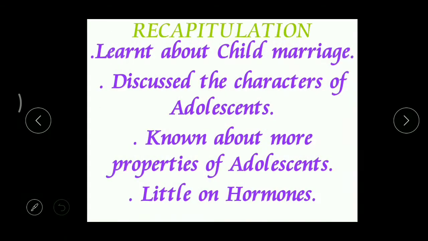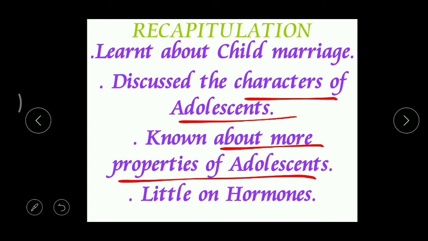Already in our previous session, we learned about child marriage, that is, what is meant by child marriage and what is the legal age for marriage. That is 21 for girls and 23 for boys. And we even studied the characters of adolescence in the form of a checklist, and some more properties of adolescents, how they behave and what changes you can find in their body, physical changes, then behavioral changes, all things. And we also learned some information about hormones.